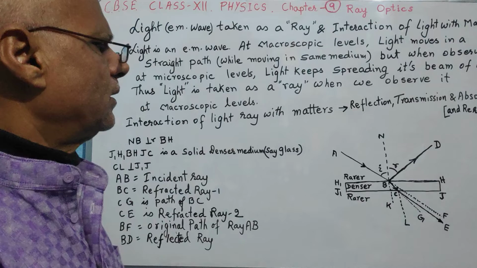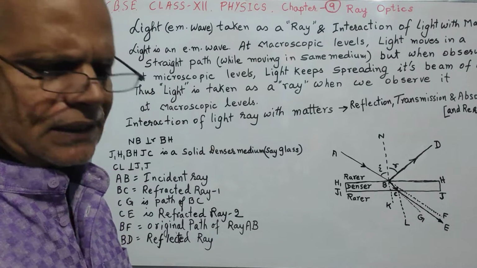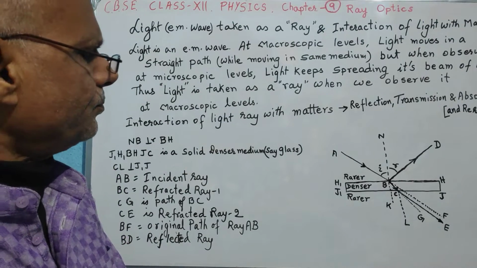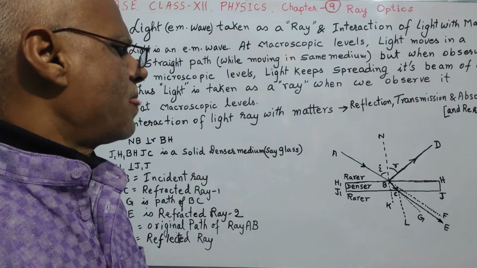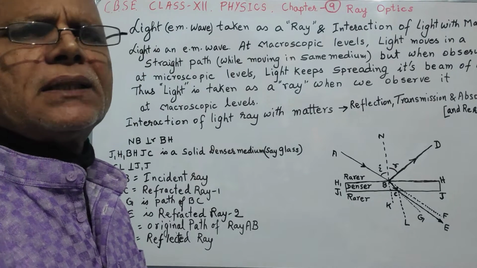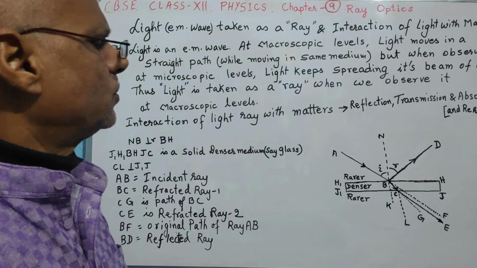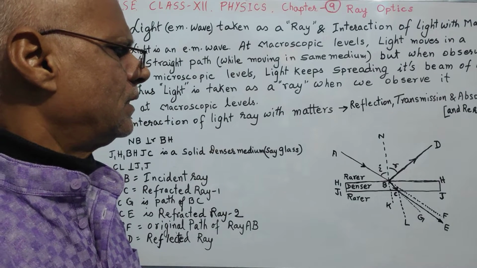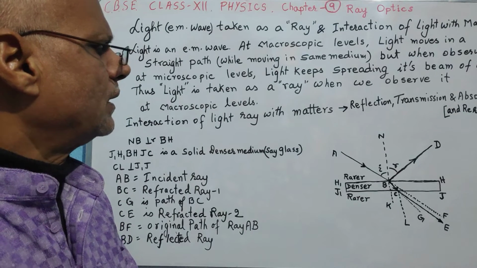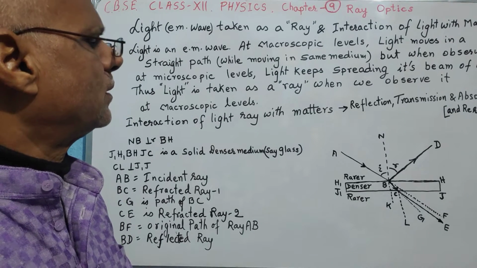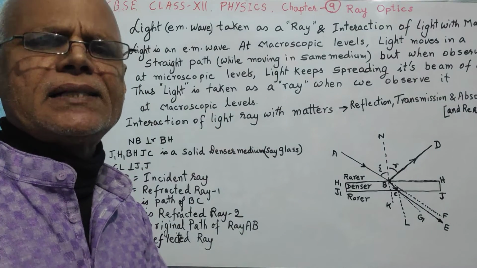So for ordinary people it can be taken as a light ray, and the initial learning of light was based on macroscopic levels of observation. So in this chapter we will learn about light's behavior in terms of rays, and now we find what the ways are in which a light ray interacts with matter.